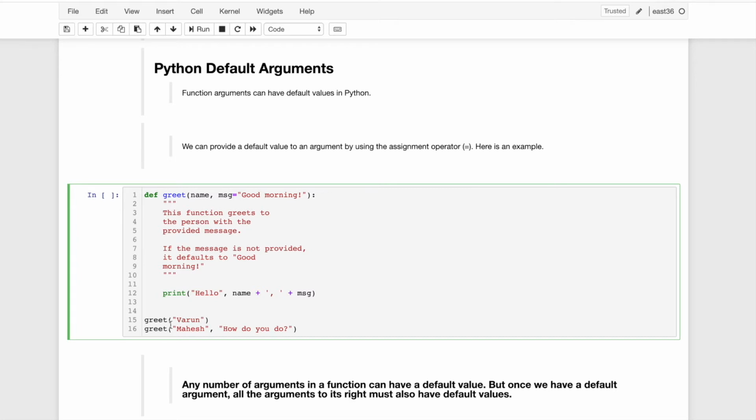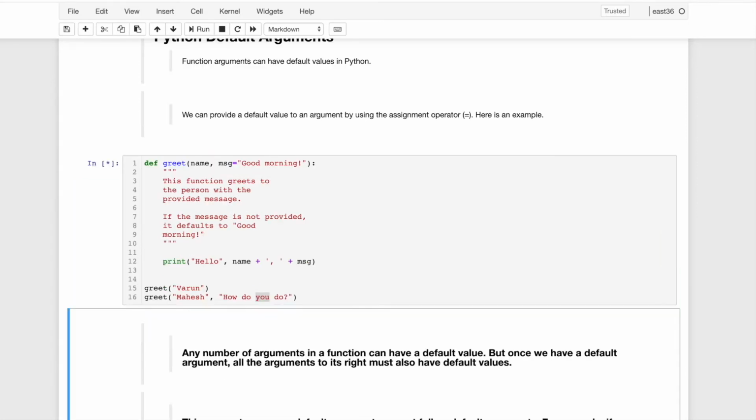For example, I call the function greet here with Varun. What will happen here? It will take the first positional argument, and the second argument I'm not passing here, so it will take the default argument and print. In the second example, I pass the first argument and I pass another argument, then it will take this argument and print it.